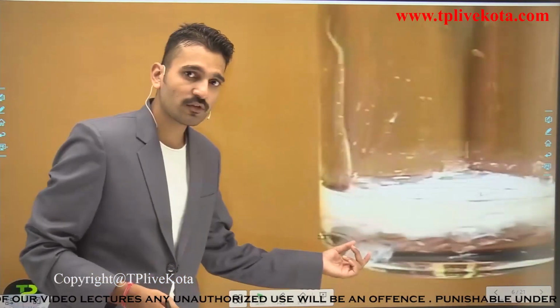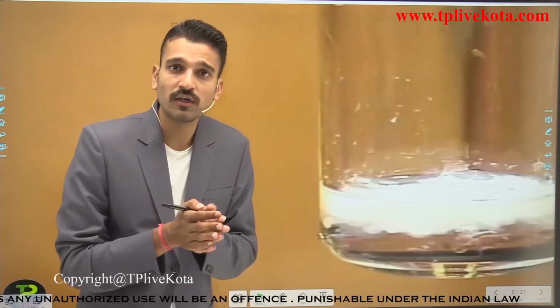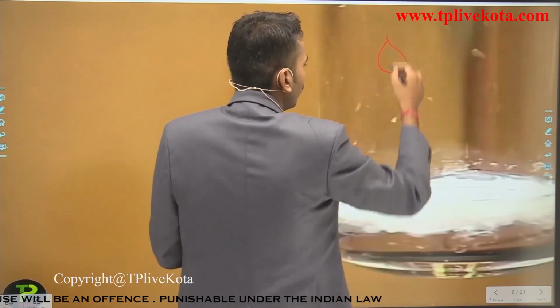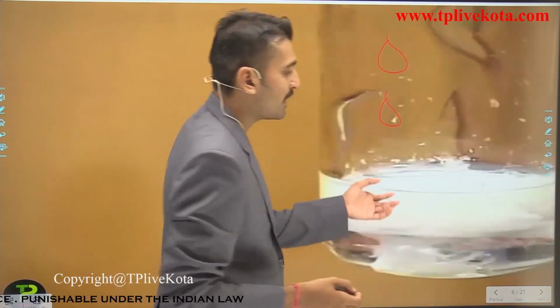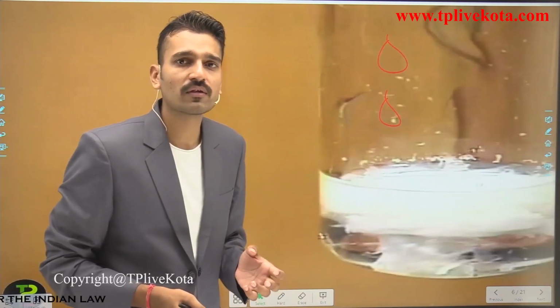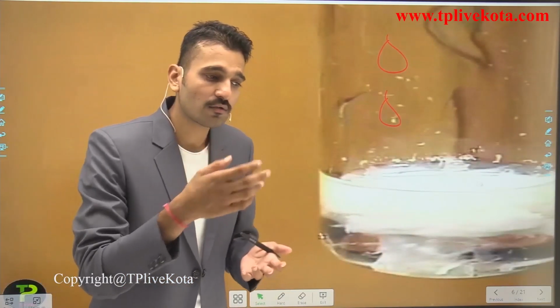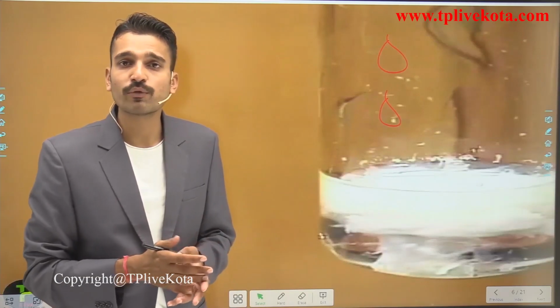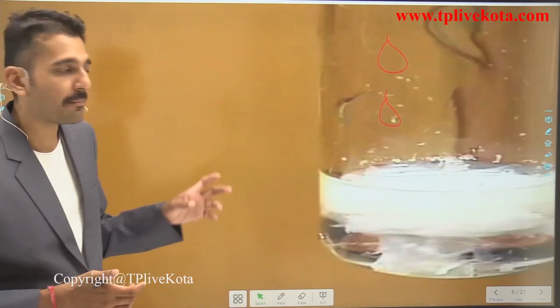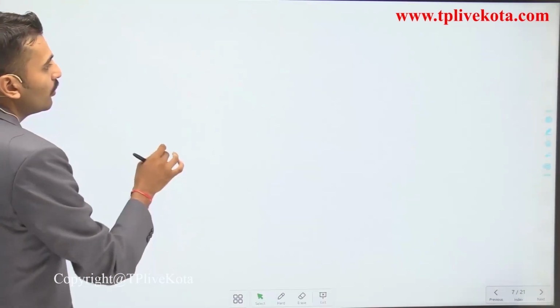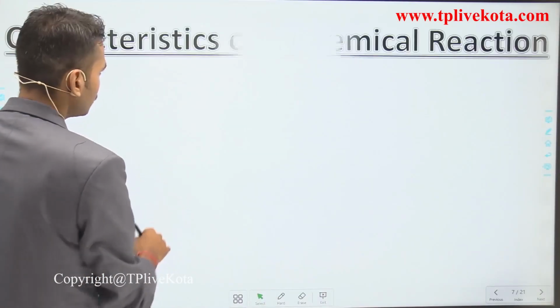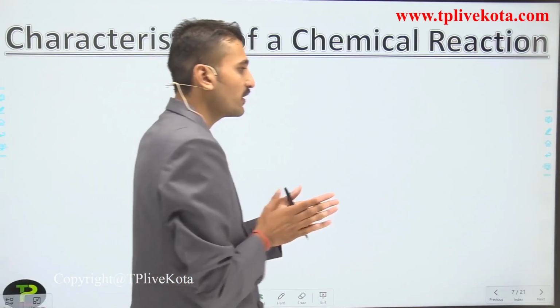You can see what is happening here. The solution was colorless. And when you put a few drops of some other solution, the change in color takes place. This change in color is followed by a change in its molecular composition. So this is also a chemical change. So let's move to the characteristics of chemical reactions.